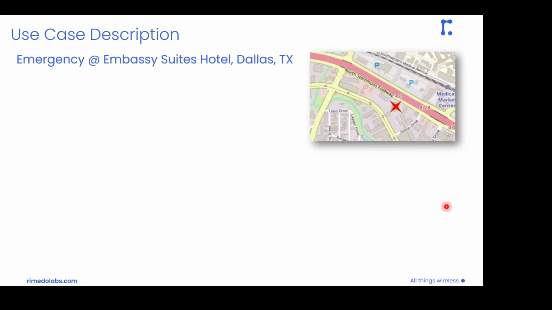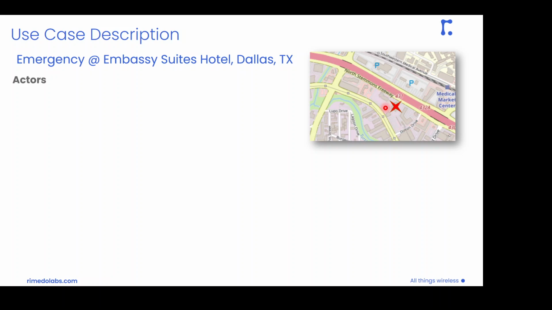To demonstrate the use of it, we'll use a mobility scenario where we have some vehicular and pedestrian traffic and different types of services such as mobile broadband, voice over IP calls, or some emergency connectivity. And we'll demonstrate the use of this hierarchical traffic management in a use case where we have an emergency situation happening at the Embassy Suites Hotel in Dallas City Center in Texas, US.